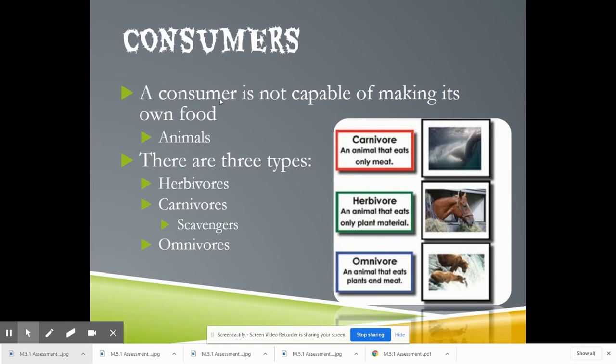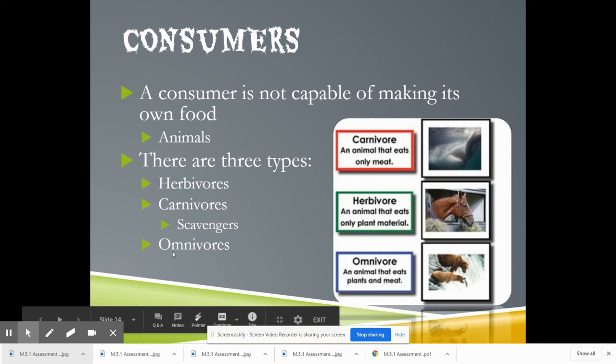Consumers: a consumer is not capable of making its own food. I can't just magically grow food in my belly. It does not work like that. So animals, and we count as an animal, as a human, we're mammals, right? There are three types. We have herbivores. Herbivores only eat plants. Carnivores only eat meat. And then there's scavengers, which is a type of carnivore we'll talk about. And then omnivores that eat either.